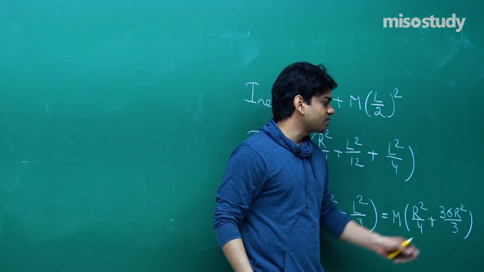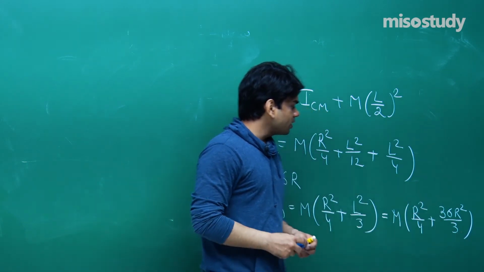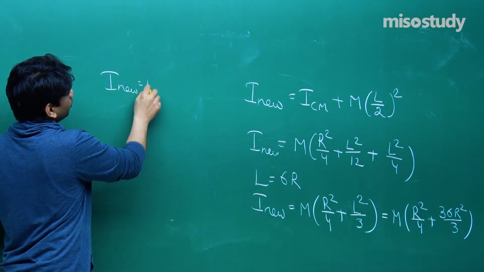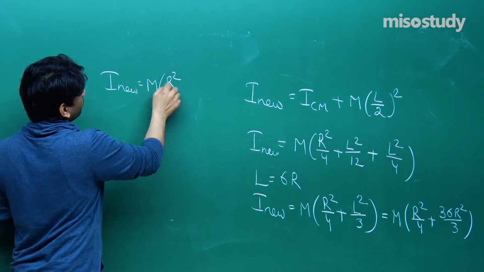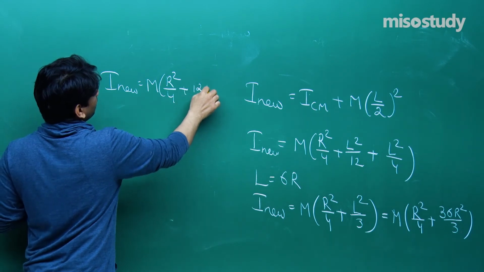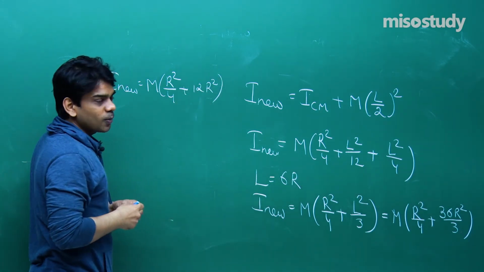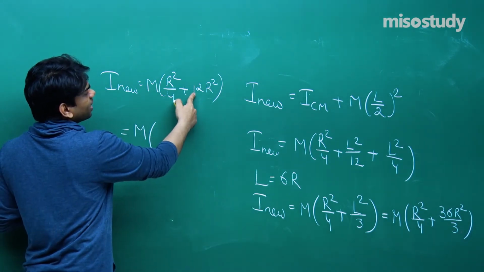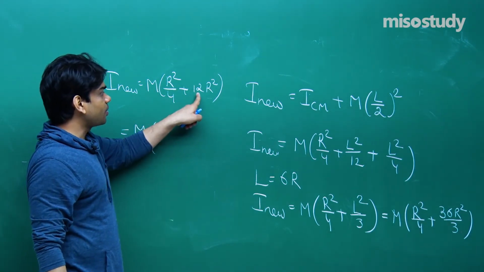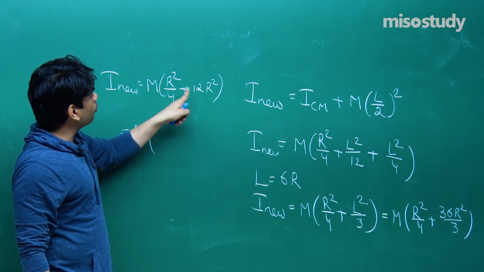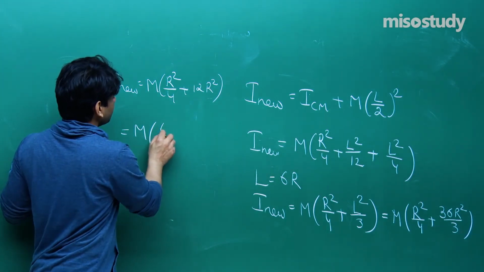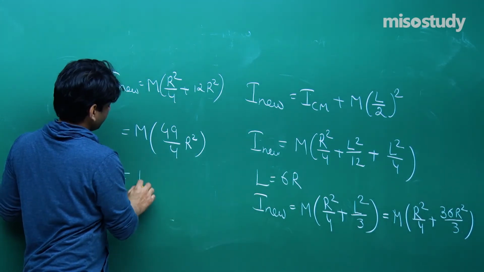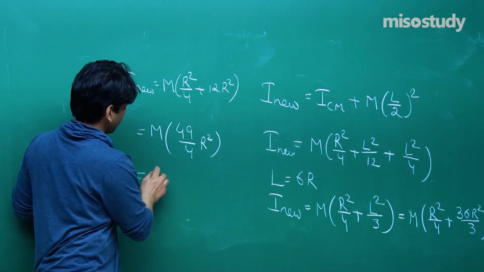We have reached m r square by 4 plus 36 r square by 3. This will be 12 r square. So let me write down I new that is equal to m r square by 4 plus 12 r square. This is what we are going to obtain. So 12 r square plus this you are going to do. So you will be getting m. We can write this as 48 by 4. So 48 by 4 plus 1 by 4 we are getting 49 by 4. This will come out to be 49 by 4 r square. In very simple form, this will be 49 by 4 m r square.